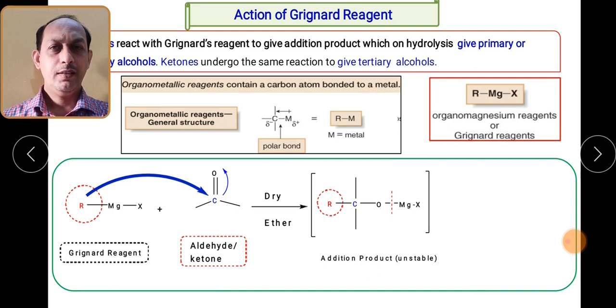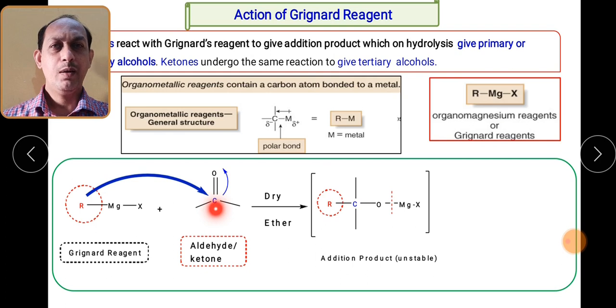This is a Grignard reagent, RMgX, or it may be ArMgX, and this is a carbonyl group, let it be an aldehyde or ketone. In the first step, there is a nucleophilic attack of the alkyl or aryl group on the electron deficient carbon.